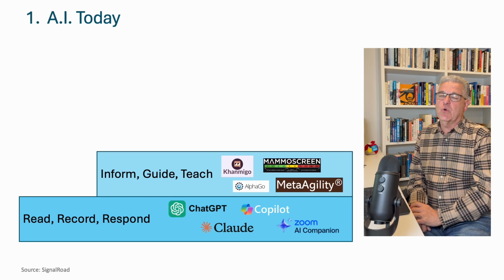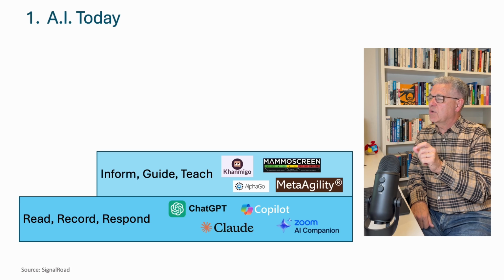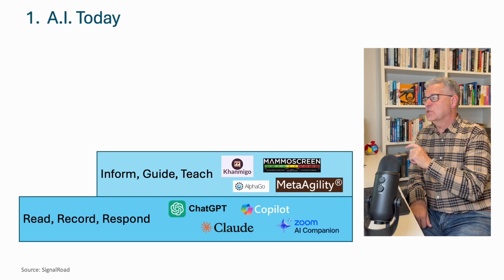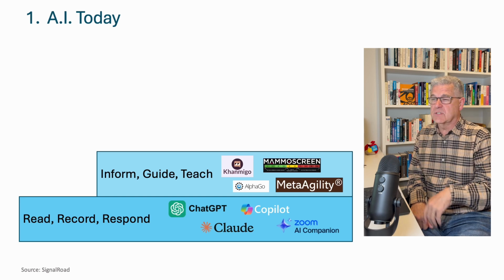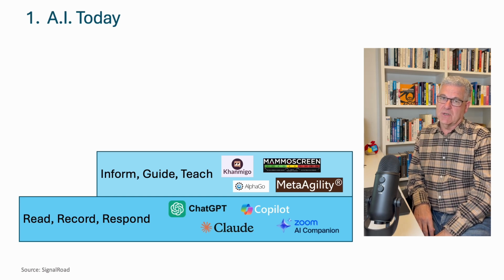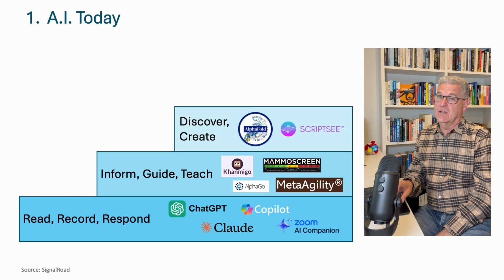Khan Academy have created their AI teacher, Khanmigo. Mammo screen guides radiologists to possible cancers in X-rays. And MetaAgility informs us of our vertical development level. The third layer is Discover, Create.